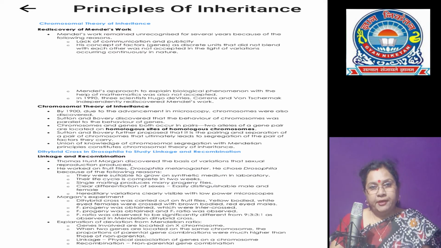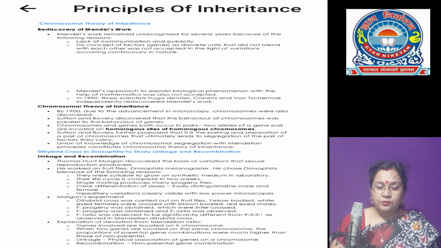Now let us compare the genes with the chromosomes. They have a slight difference. Genes occur in pairs. They segregate at the time of gamete formation, and only one of each pair is transmitted to a gamete. Independent pairs segregate independently of each other.